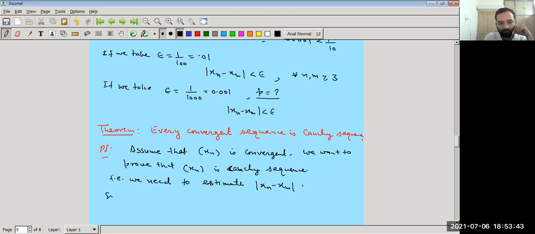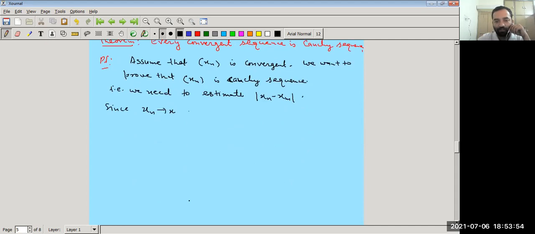But since xn converges to x, this is given. What is the definition of convergence? We started our lecture with the definition of convergence.